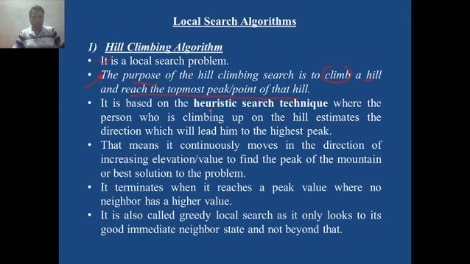It is based on a heuristic search technique where the person who is climbing, that means the climber, estimates the direction. This is a very important word, estimates. So the climber always wants a direction, whether to move ahead or move backward, because ultimately we want the topmost point. The climber decides the direction, estimates the direction, whether to move ahead or go back, to reach the highest peak.